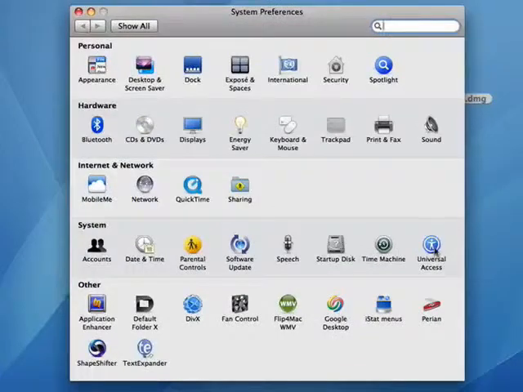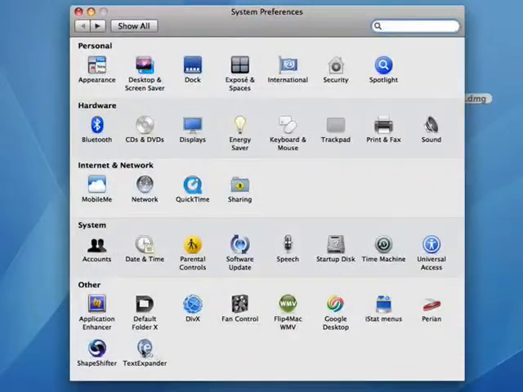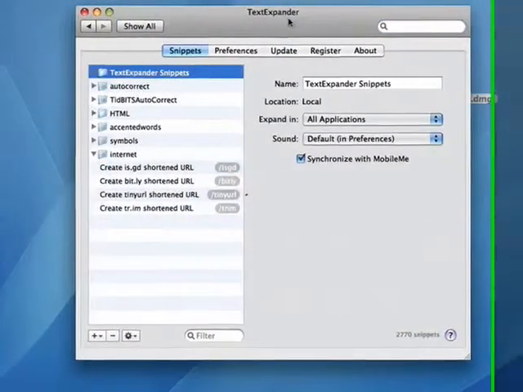But in order to use it, you have to go in Universal Access, come down here and make sure that Enable Access for Assistive Devices is checked. Must be checked in order for TextExpander to work. When you're done with that, you can go back. Here's TextExpander. You now have it installed and ready to go.